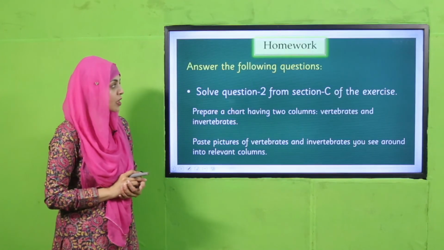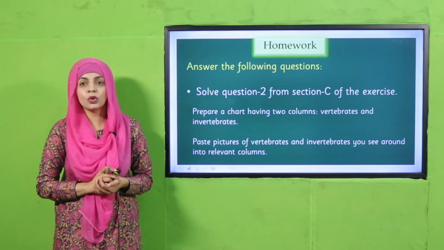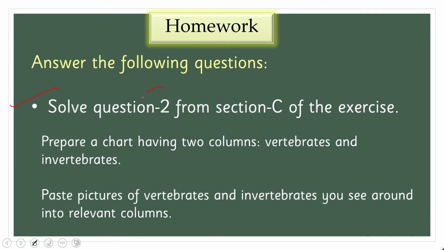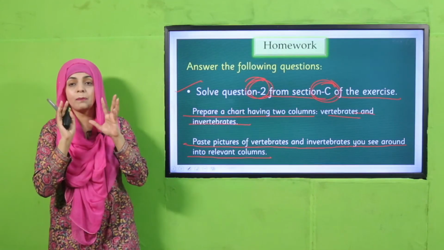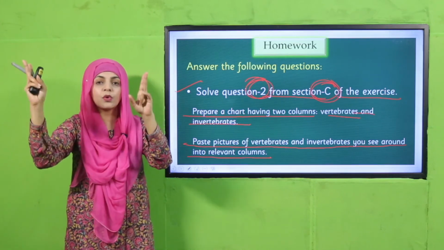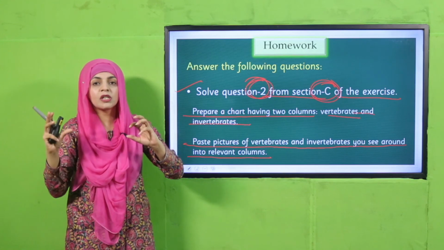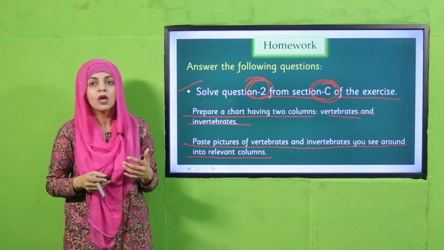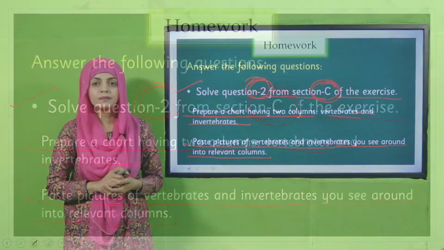I hope everybody has finished it. So my dear students, now quickly note down your homework. For your homework, solve question number 2 from section C of the exercise. आपकी बुक से आपने question number 2 करना है from section C, and prepare a chart having 2 columns, vertebrates and invertebrates. Paste the pictures of vertebrates and invertebrates you see around into relevant columns. और इसके अलावा आपको अपनी कॉपी के ऊपर या एक चार्ट बनाना है और उसके अंदर 2 कॉलम्स बनाने हैं, vertebrates and invertebrates. Select pictures of vertebrates and invertebrate animals and paste them in their relative columns. Pause the video and note down your homework.